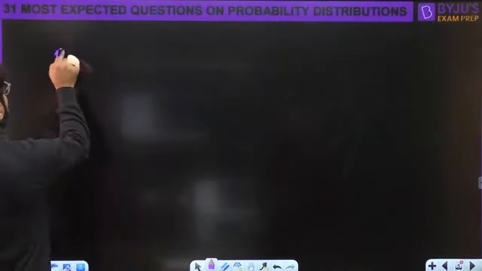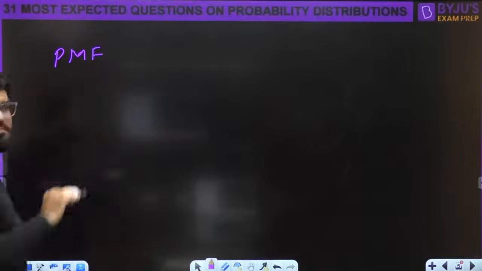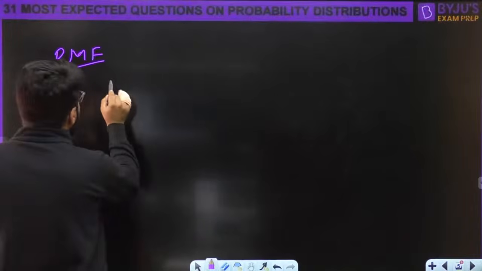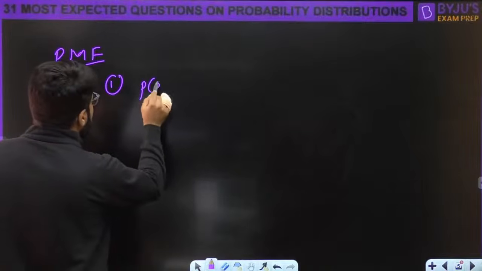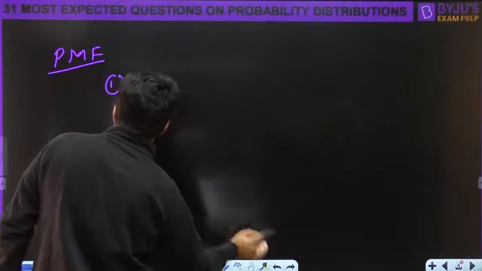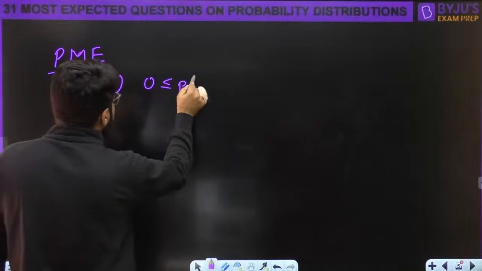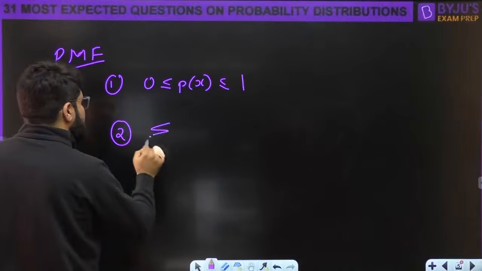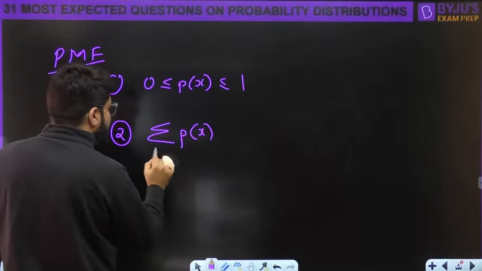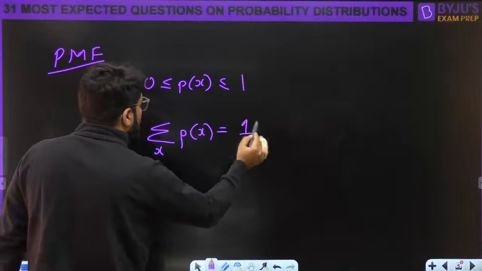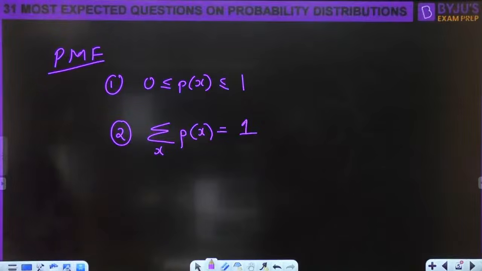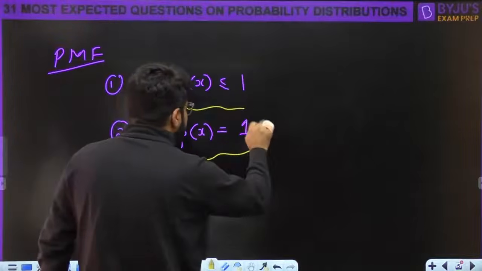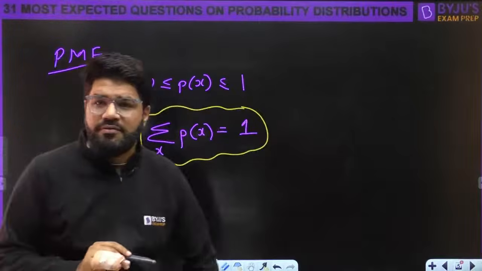Whenever there is a question on the PMF, one very simple and common thing you can always apply is, number one, since it is directly a probability value, it has to be between 0 and 1. And number two, the summation of PMF for all values of x is always equal to 1. This is a very common criterion on which questions are made out of the PMF.